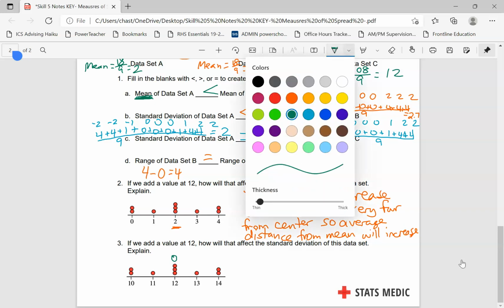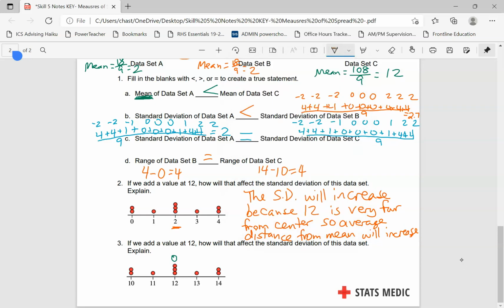By the way, when I went back, I just realized something. When I go back looking at those standard deviations that I calculated, I forgot to take that square root at the end. I forgot to do that square root of the 2.